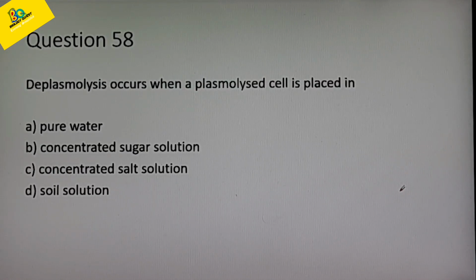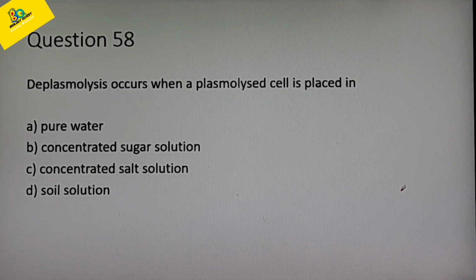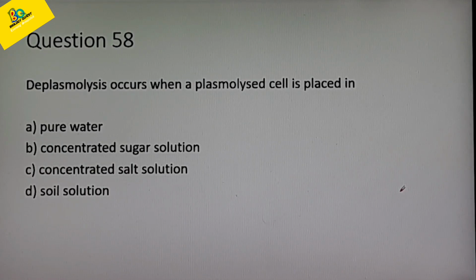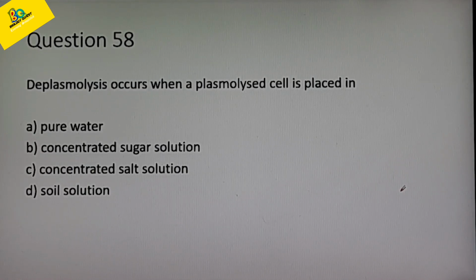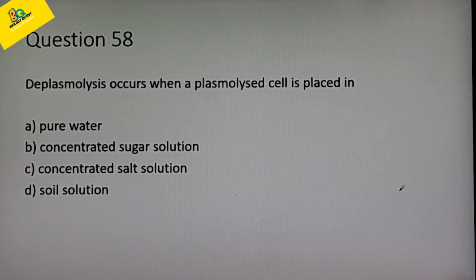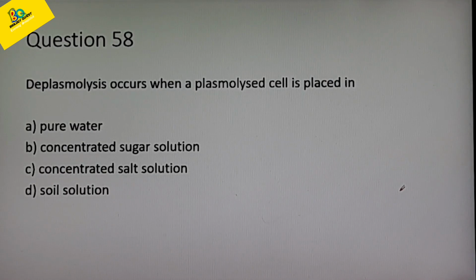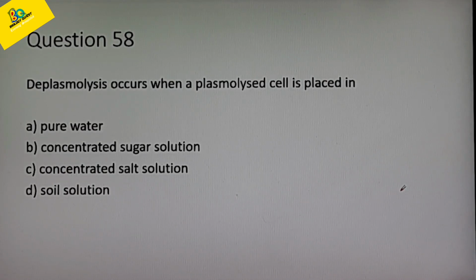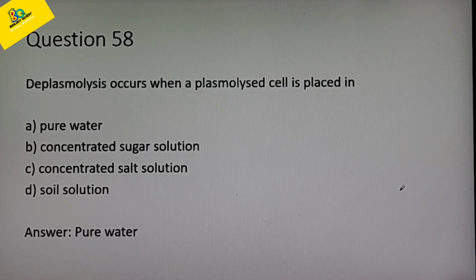Next question. Deplasmolysis occurs when a plasmolysed cell is placed in A, pure water, B, concentrated sugar solution, C, concentrated salt solution, D, soil solution. When does a plasmolysed cell become deplasmolysed? When does it occur? When it is kept in pure water. The correct answer is option A, pure water.